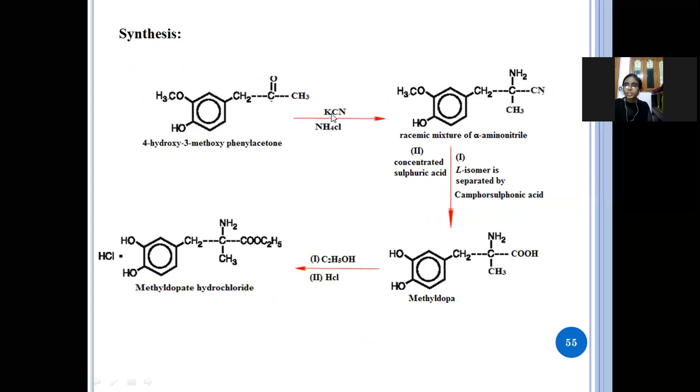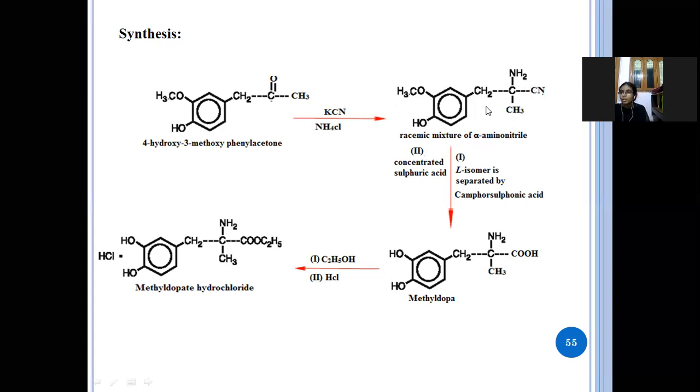When it is treated with ammonium chloride and potassium cyanide, what will happen means here the cyanide will get attached and NH2 will get attached. So here the K and here Cl, the potassium chloride is eliminated. Here two of the hydrogens and here one of the oxygen is eliminated in the form of water to get the racemic mixture of the alpha amino nitrile. See here the CN is attached here and amino group is attached.